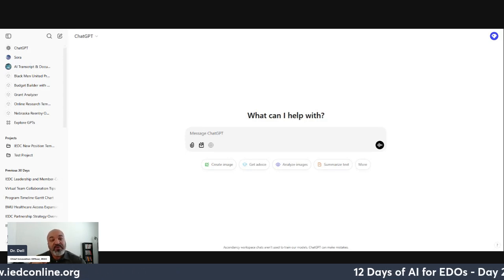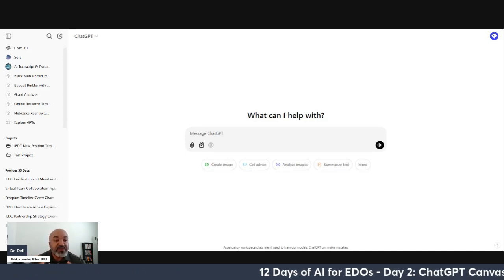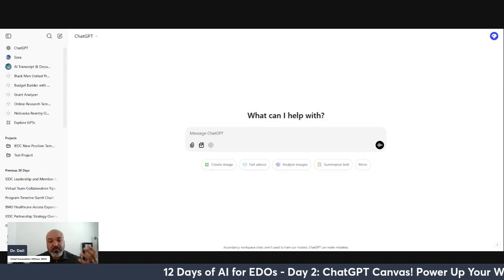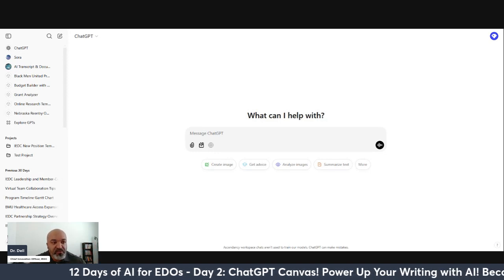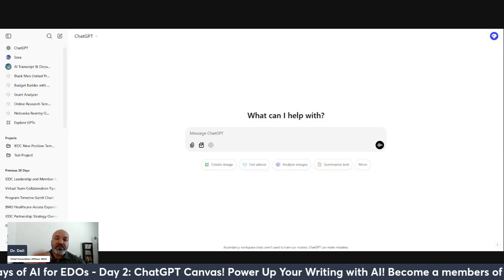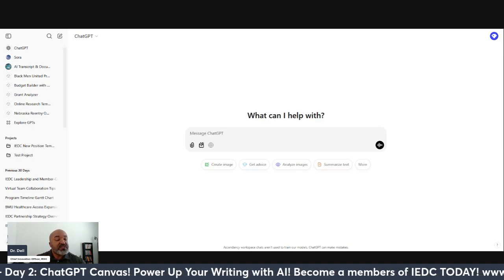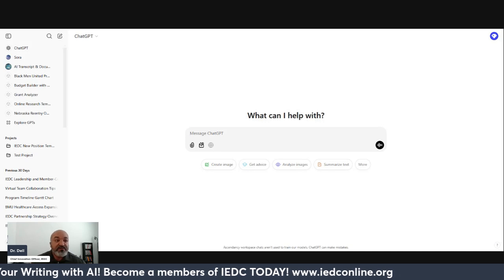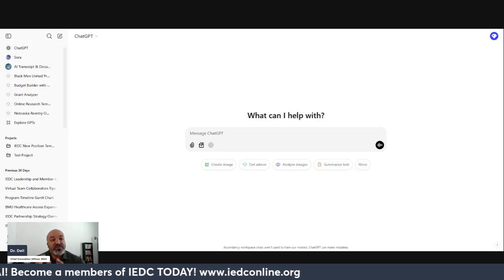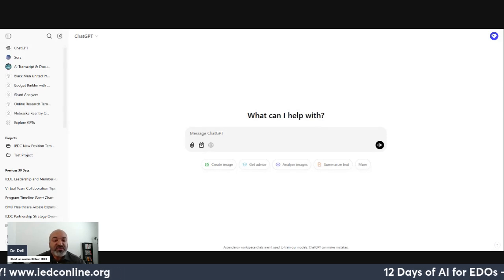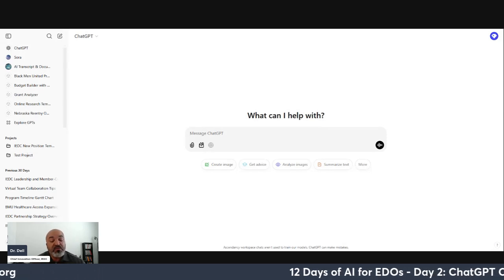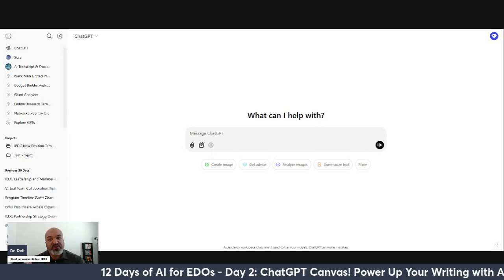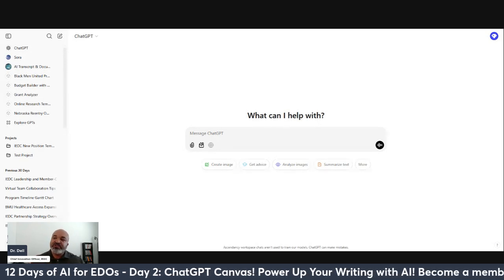And the thing that makes it more powerful than your traditional use of AI is this: say you put in a blog post and you want to revise the third paragraph. All of a sudden the AI tool would rewrite the entire document, not just the third paragraph alone. With Canvas, you're now able to edit internal to the document and do a lot of other cool things. Why it's important is because it'll allow you to more effectively engage your writing, edit your writing, and also export your writing. So let's get right to it.